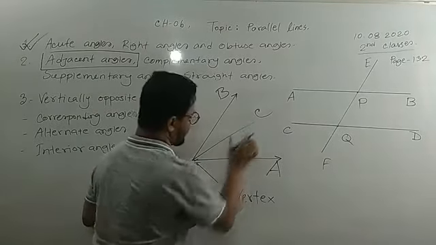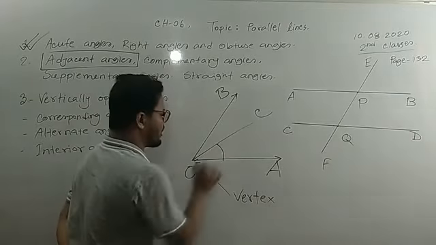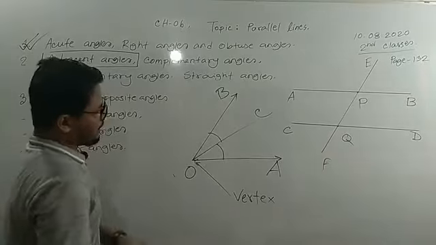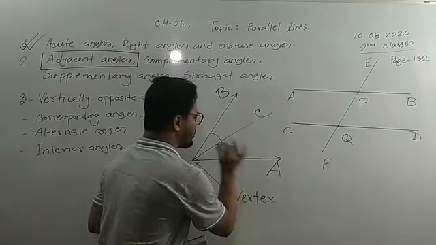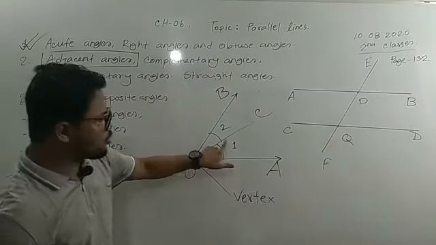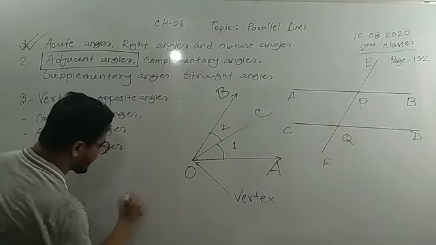Yes, now how many angles do you see? This is one angle, this is another angle, angle 1 and angle 2. But in the two angles, we see a common ray.